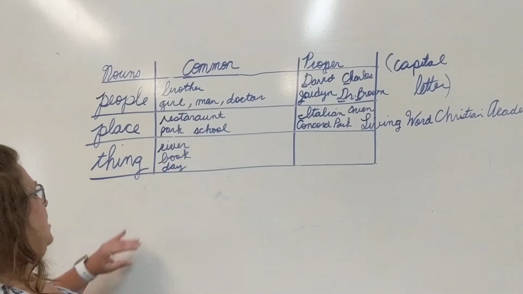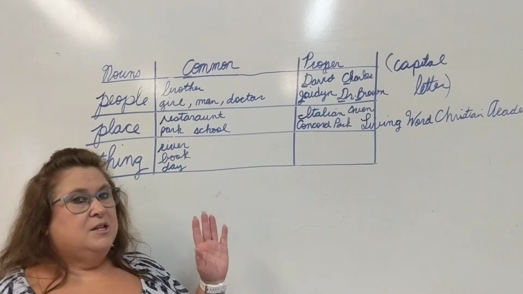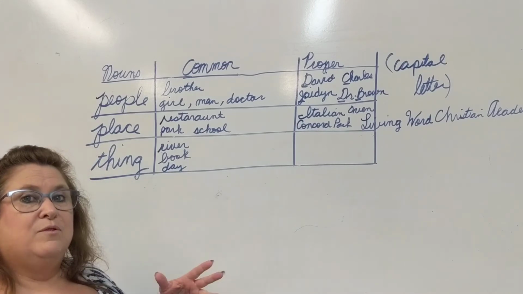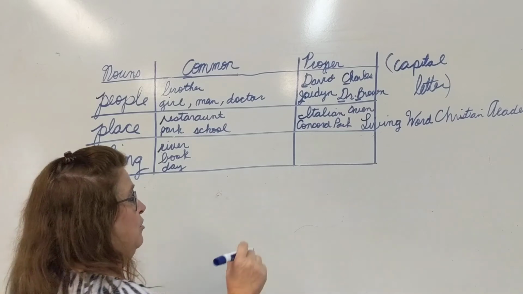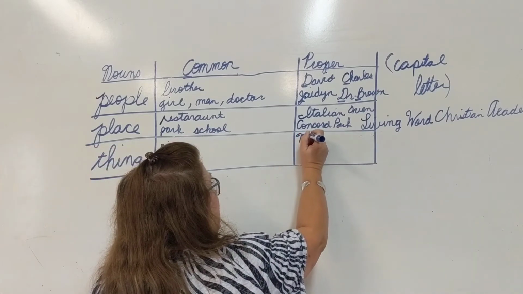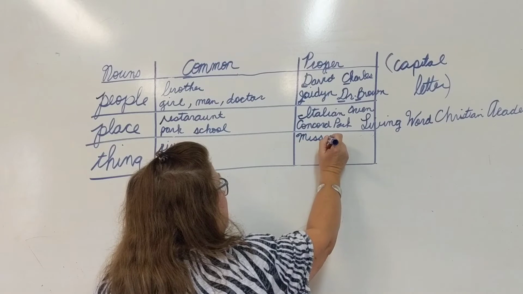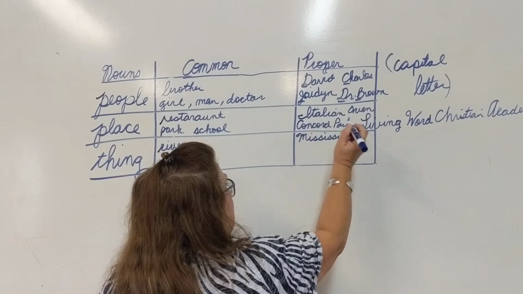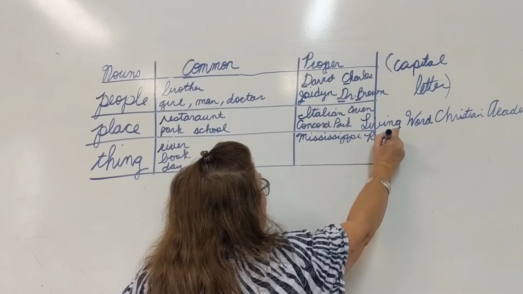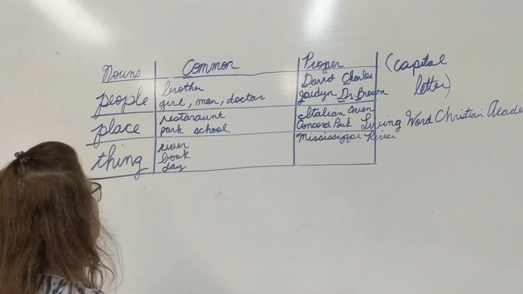All right, so if we're talking about a river, let's talk about a particular river, a river that has a name. Let's talk about the Mississippi River. Mississippi is a proper noun because it is the name of the river that we are talking about. Mississippi River, proper noun. It's a particular river.